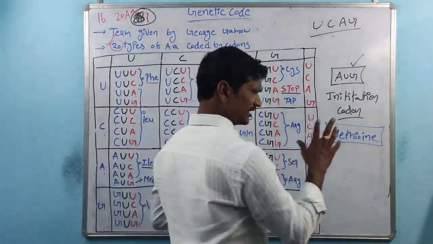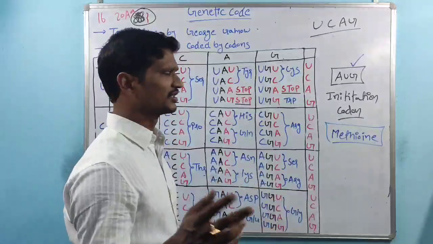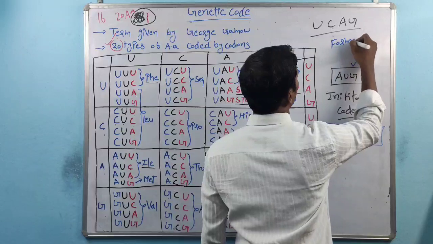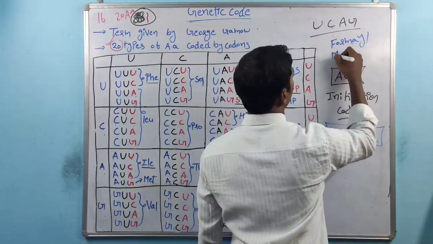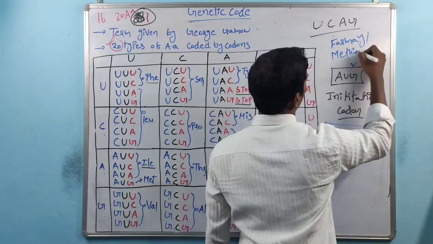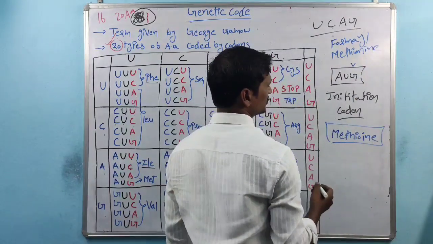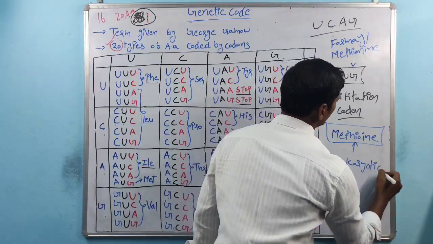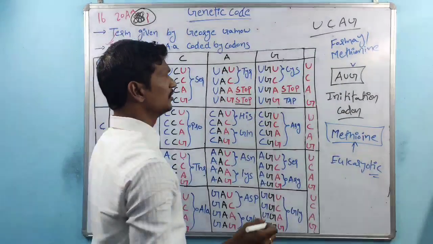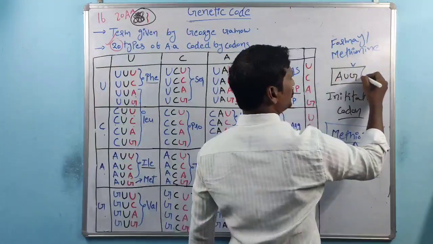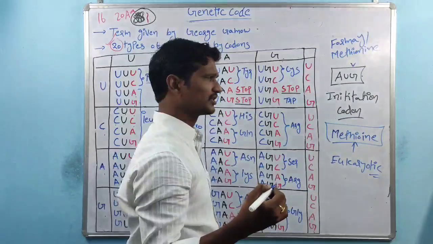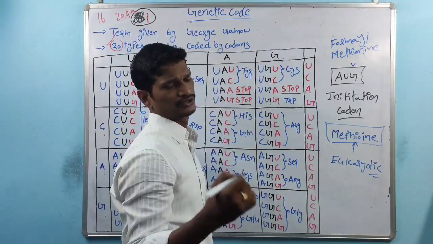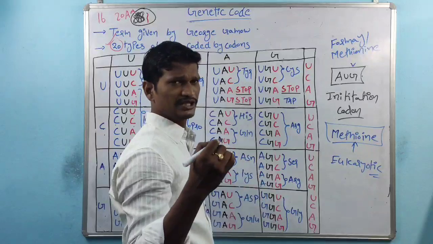Here AUG. Again, in prokaryotic cells, AUG codes for formyl methionine. In eukaryotic cells, it codes for methionine. In both cases, AUG is the initiation codon.